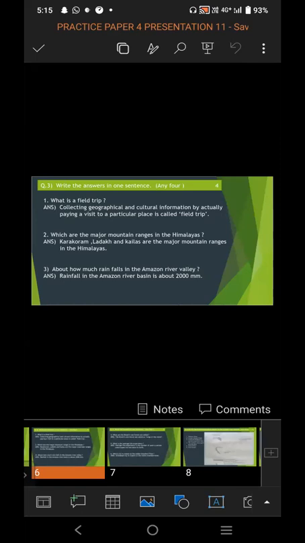So you have to write the name of these three mountains and you have to complete the sentence. Karakoram, Ladakh, and Kailas are the major mountain ranges in the Himalayas.